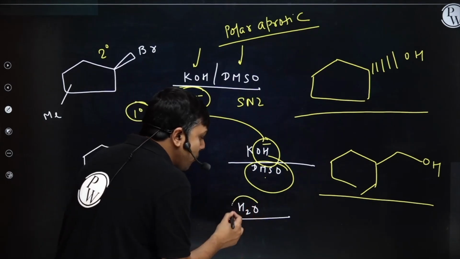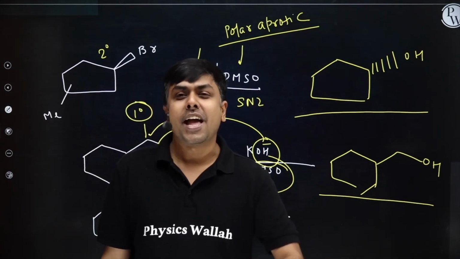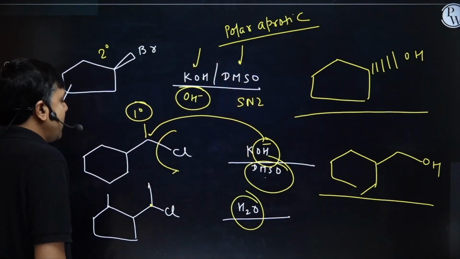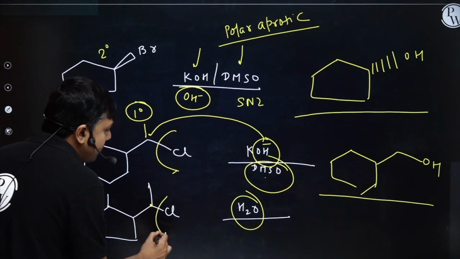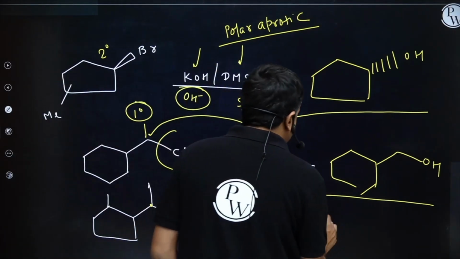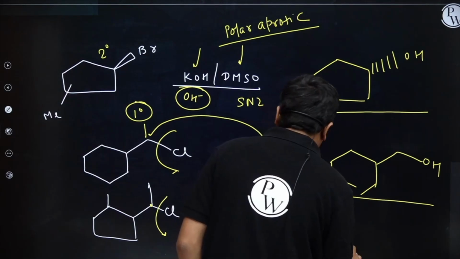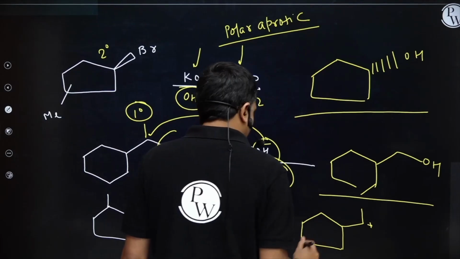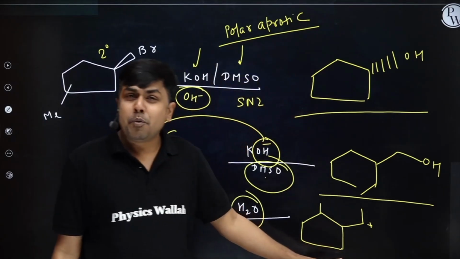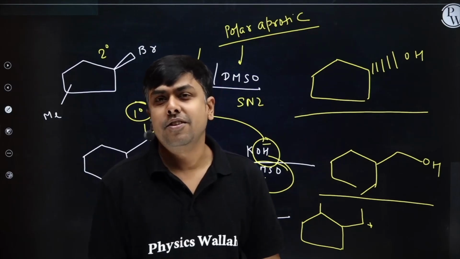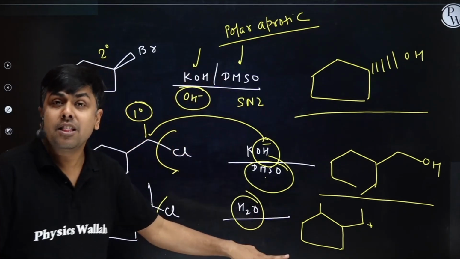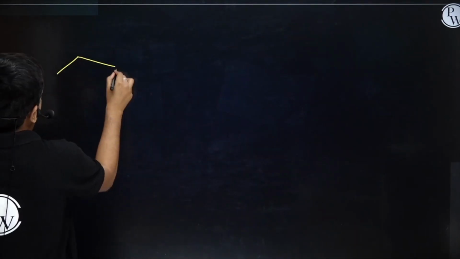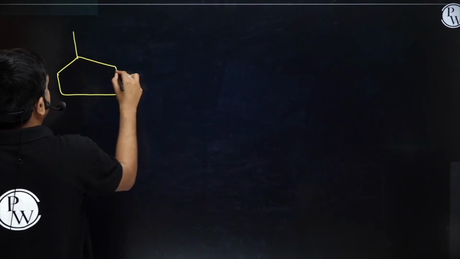Right. Now, I'm having a 2 degree alkyl halide, right? And it's treated with a weak type of nucleophile. So which reaction? I will have SN1 reaction occurring here. So what is there in the first step? Ionization. First, the Cl will depart and I will have the formation of this carbocation. Right, students? Okay. Now, is it the most stable carbocation? The answer is no. So will it undergo rearrangement? Definitely yes.